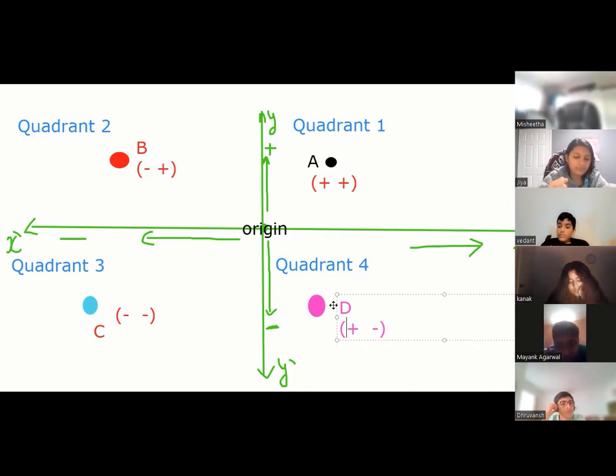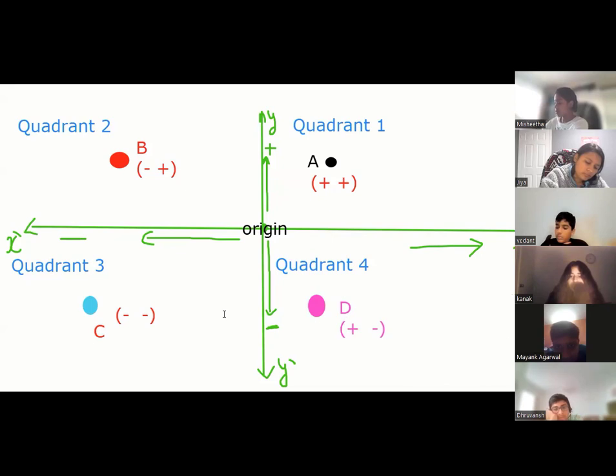So it depends upon whether we are going left, right, top or bottom. We can say is it plus plus, minus plus, minus minus, or plus minus. 4 quadrants, points. You can always take a screenshot of this.